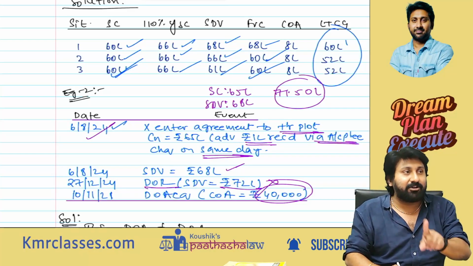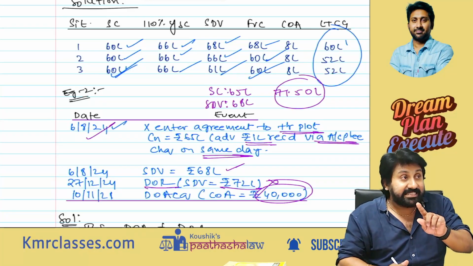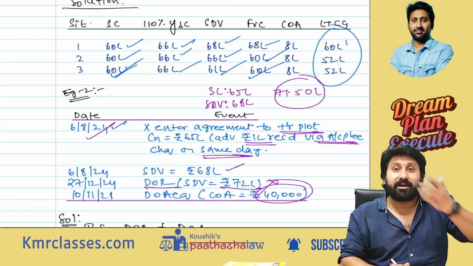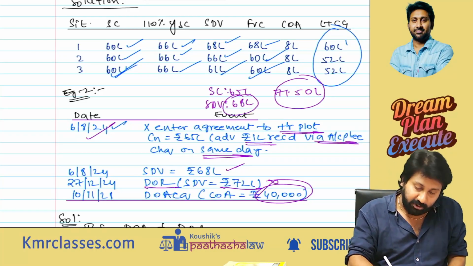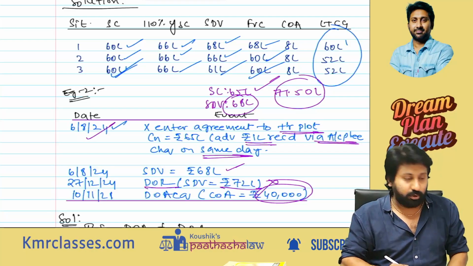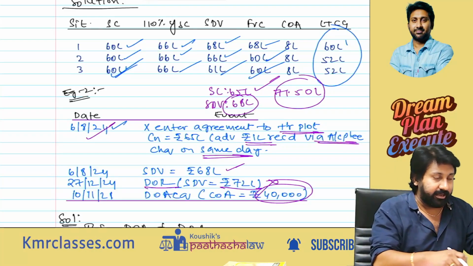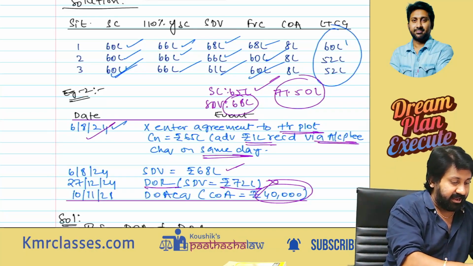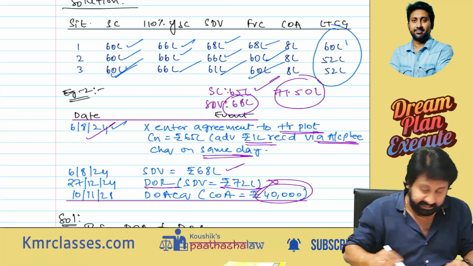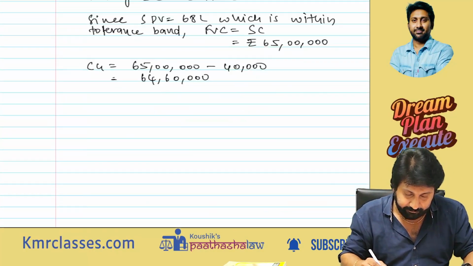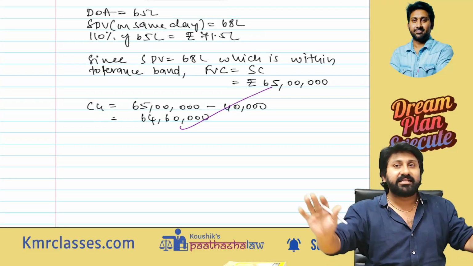71.5 is equal to 110%. If SDV is more than 71.5, then SDV will become the full value consideration. Here it is less only, na? So sale consideration is 65 lakh only. Purchase is how much? 40. So sale consideration 65 lakh minus cost of acquisition 40 lakh. Capital gain should be 25 lakh. Perfect. That's it. This is 50C.